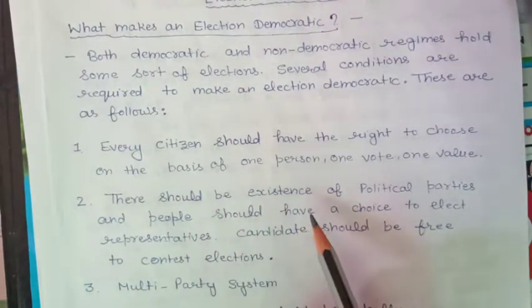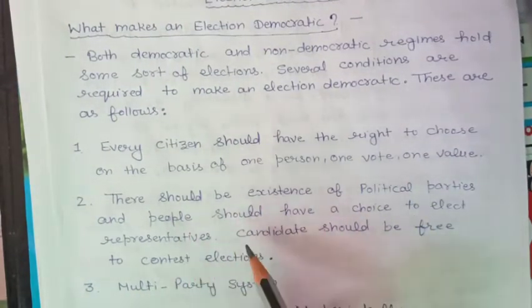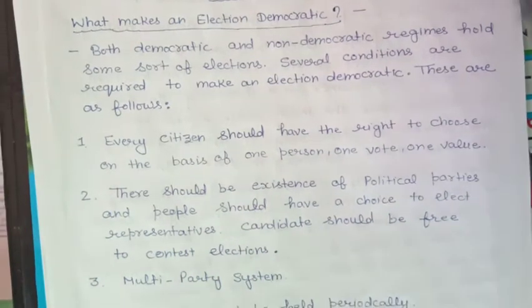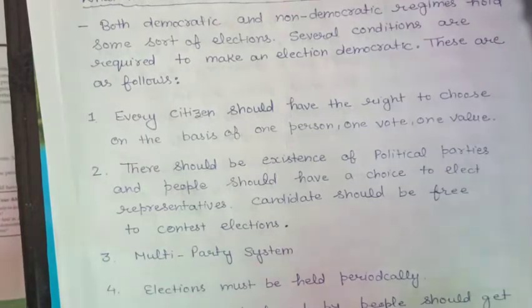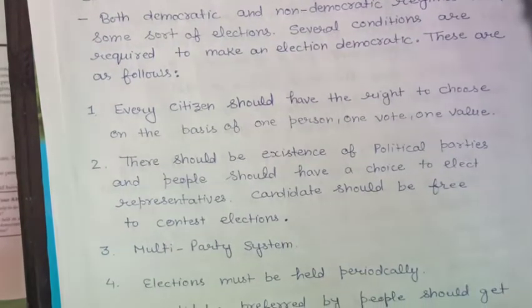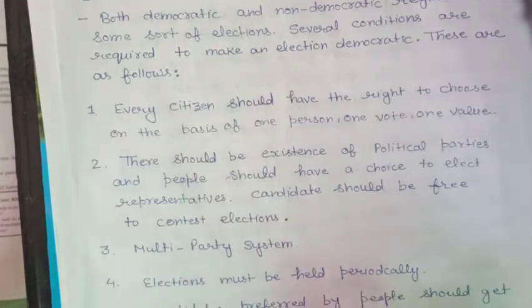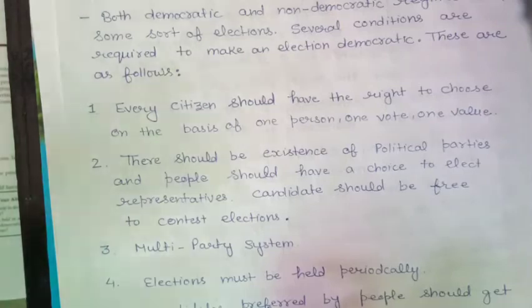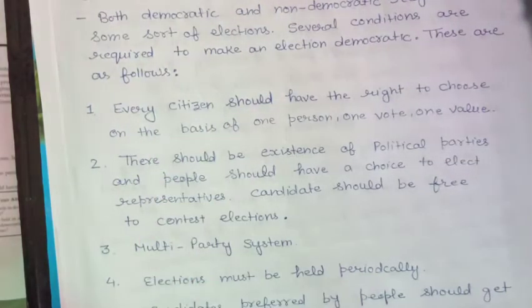There should be political parties and people should have a choice to elect representatives. In communist China, there is only a one party system, so people have no choice to choose another representative or political party. So a multi-party system also makes the election system democratic.